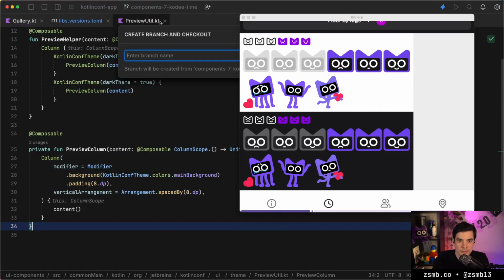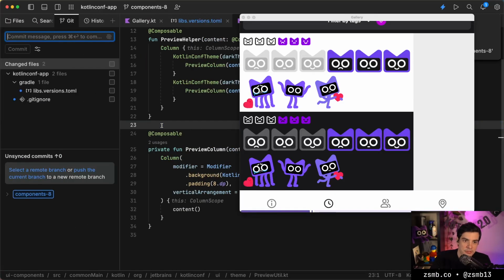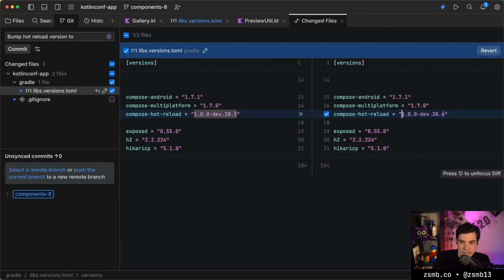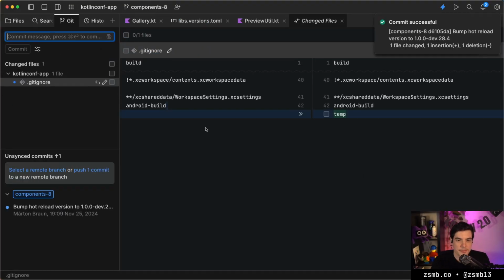So we can branch off here and just start putting things on a components 8 branch, and then we'll see what we actually build. We can also already commit at least the version bump, so we can bump the hot reload version to whatever it was. I guess that's the new version. So we'll just commit that real quick.